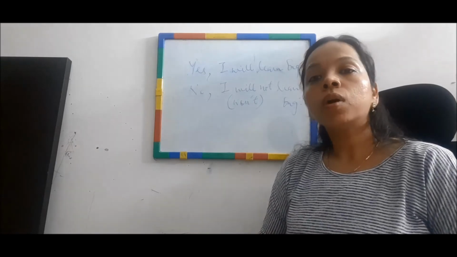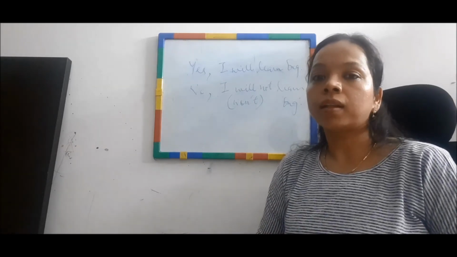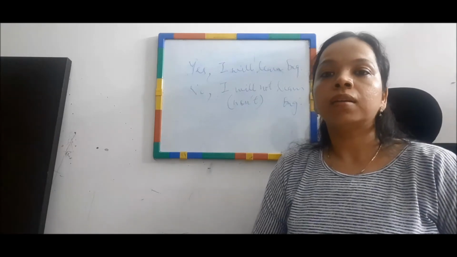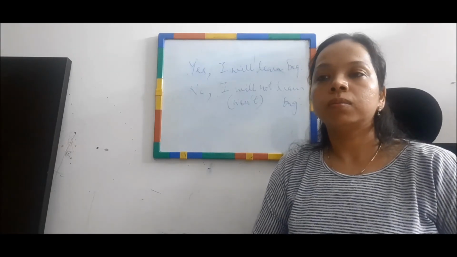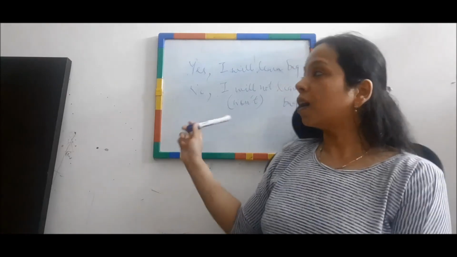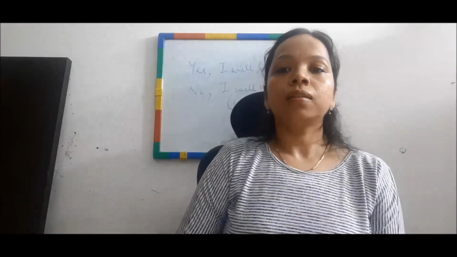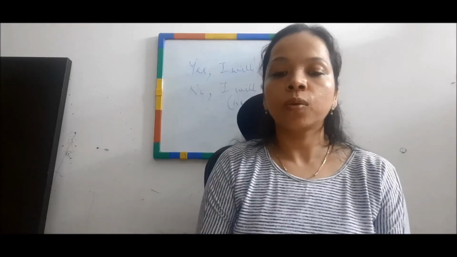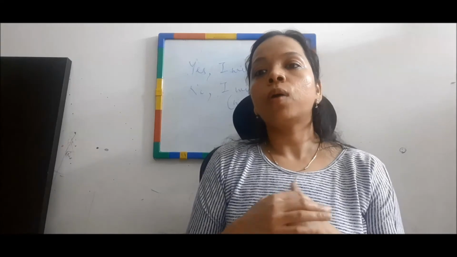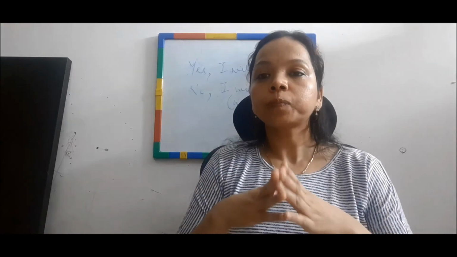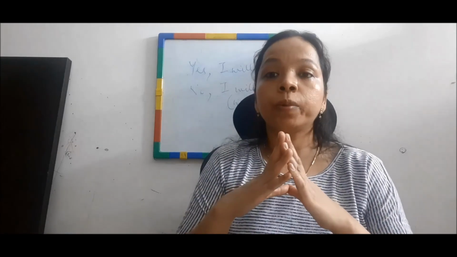There are plenty of options, the answer is your choice. So these are the three tenses, and I hope they are simple enough to understand. This was a quick revision from my side, and I hope it helped you a lot.